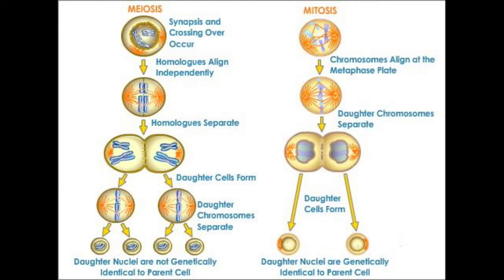Furthermore, in mitosis, the daughter cells have the same number of chromosomes, whereas in meiosis, the daughter cells have half the number. Also, mitosis produces genetically identical daughter cells, but meiosis produces genetically different daughter cells. Lastly, mitosis occurs in all parts of the body, but meiosis only occurs in the gonads.